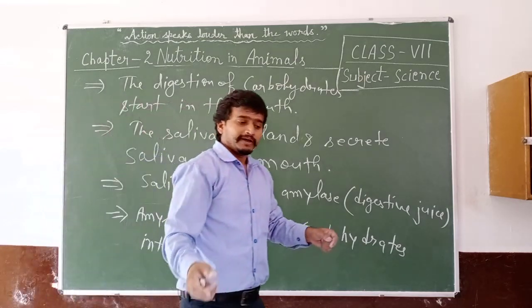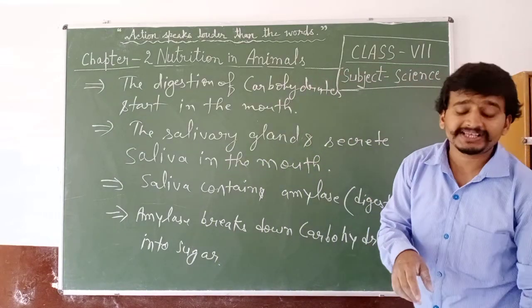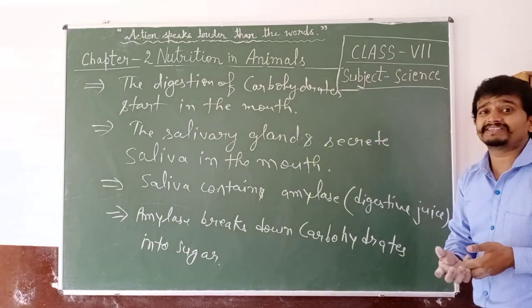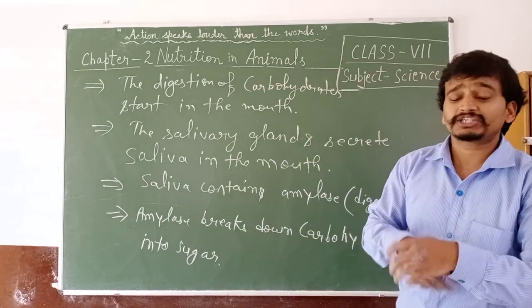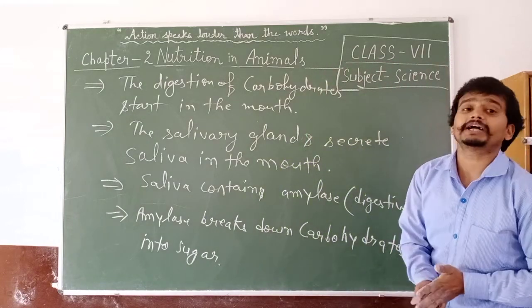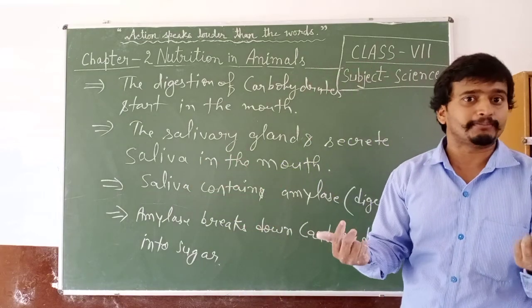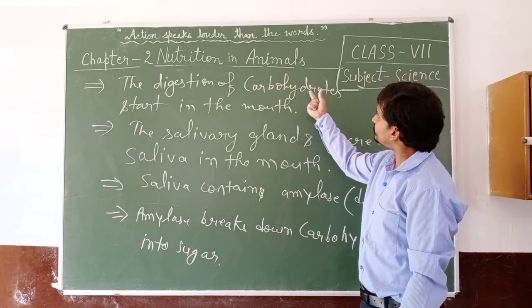Clear? As we know, carbohydrates, proteins, fats are complex substances. Our body cannot digest them in the usual form, so these have to be converted into a simpler form. The first process starts in the mouth, the digestion of carbohydrates.